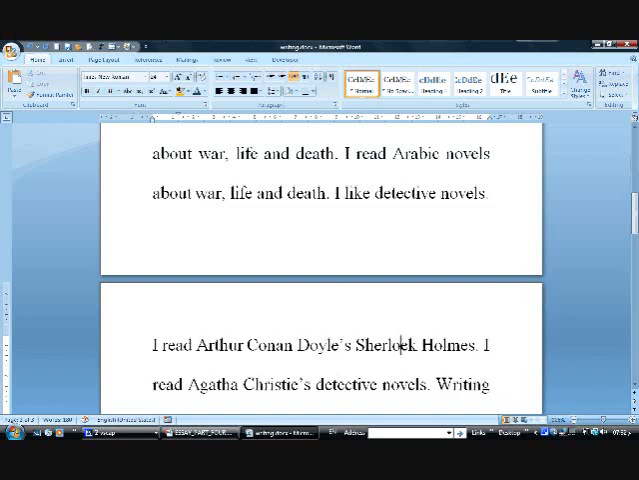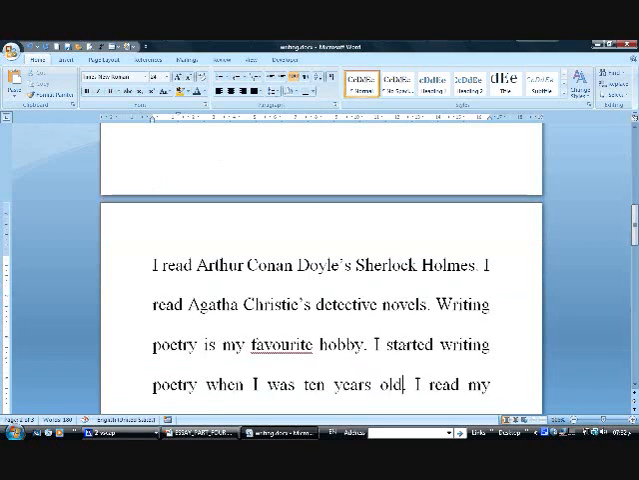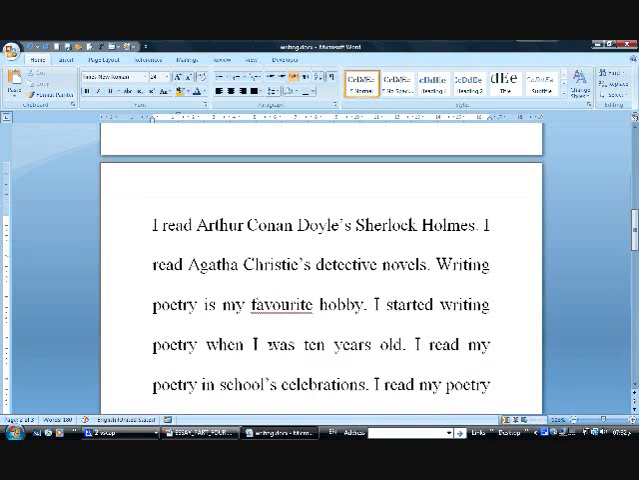Writing poetry. This is the B, number B in my outline. Writing poetry is my favorite hobby. I started writing poetry when I was 10 years old. I read my poetry in school celebrations. I read my poetry in front of family gatherings.